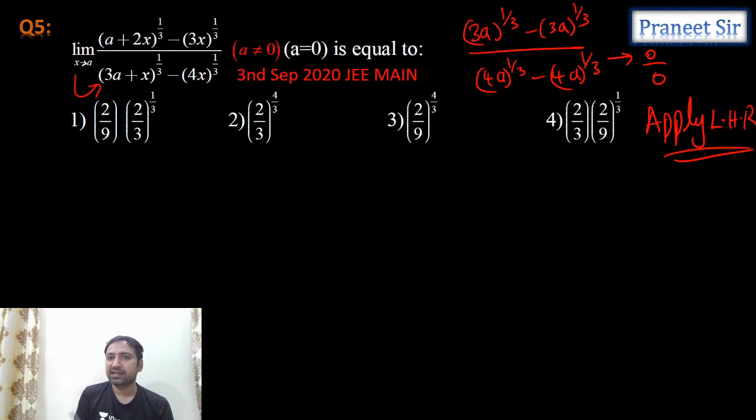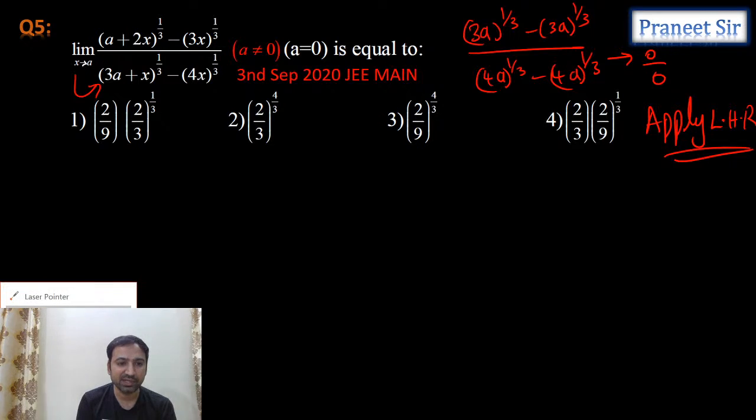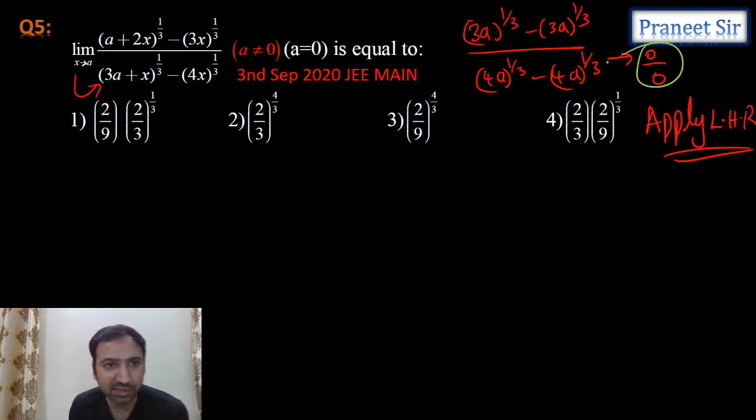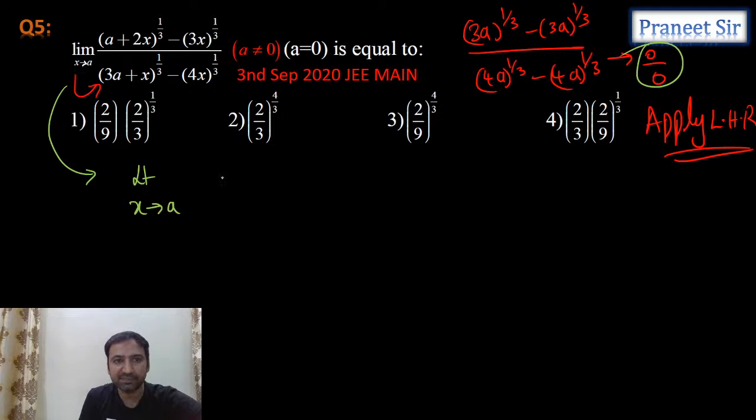Right. So let's apply L'Hospital rule, guys. Why we need to apply L'Hospital rule is because we are getting 0 by 0. If we apply L'Hospital rule here, that means numerator differentiation separately and denominator differentiation separately.